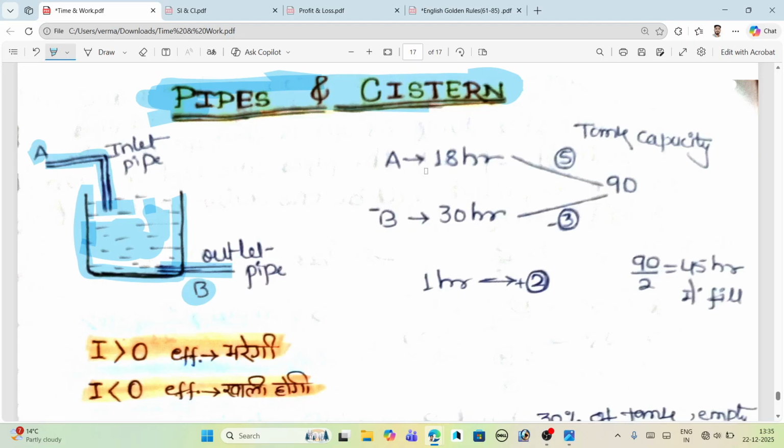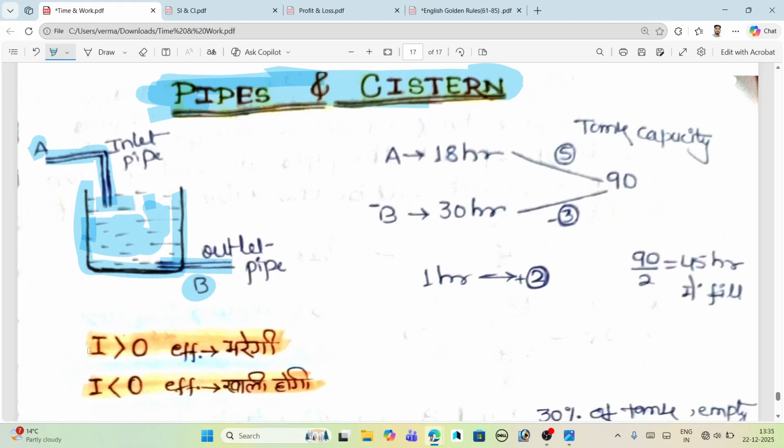Just think, when the inlet is larger than the outlet, what will happen? Consider the outlet is smaller than the inlet. It means the inlet is larger than the outlet, then the efficiency will increase.